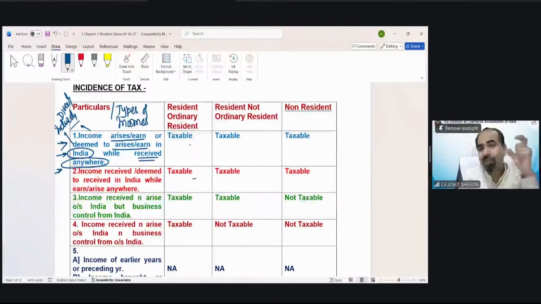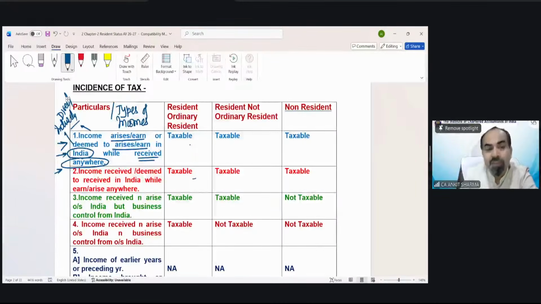So if any income falls in this category, suppose I have received 10 lakh rupees, I have to find out first whether these 10 lakh has arisen in India, and if it has arisen in India, where it has been received, whether in India or outside India. Accordingly, we have to tax that income.